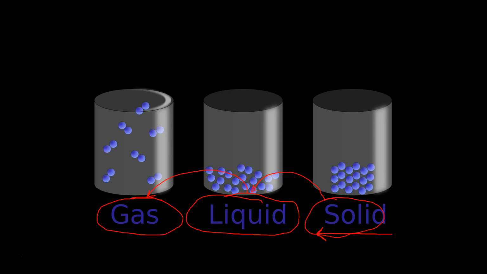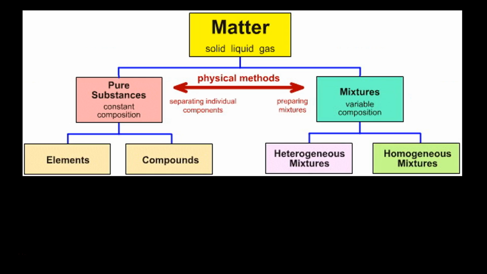So, now let's look at the composition of matter. Matter is divided into 2 general categories: pure substances and mixtures. How do you know which one is which? Well, it's a physical method. Basically, can you separate the individual components? Can you or can you not? So that's basically it. Can it be separated? If yes, it's a mixture. If no, it's a pure substance.